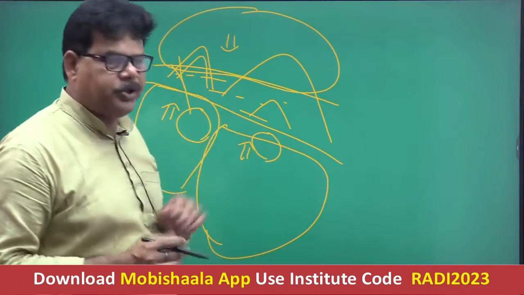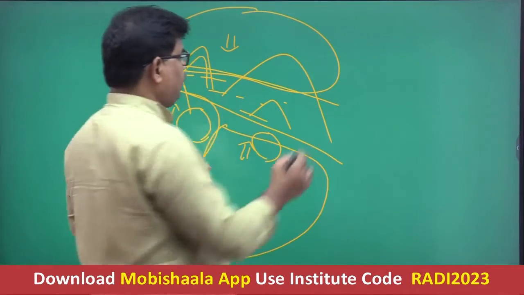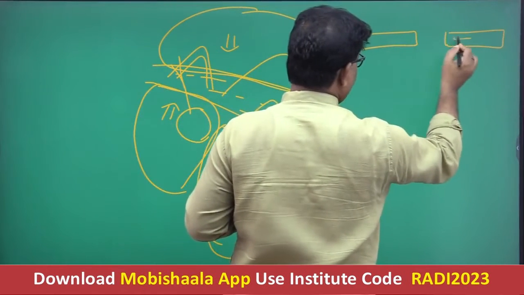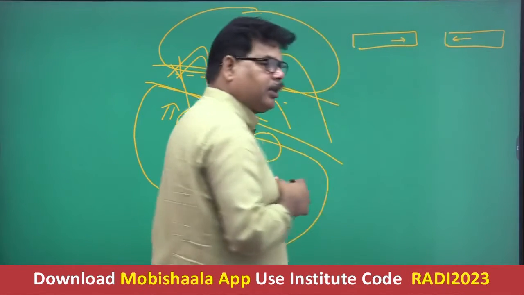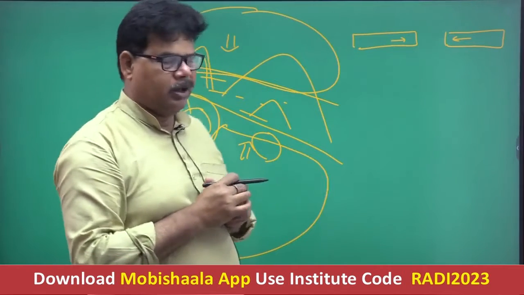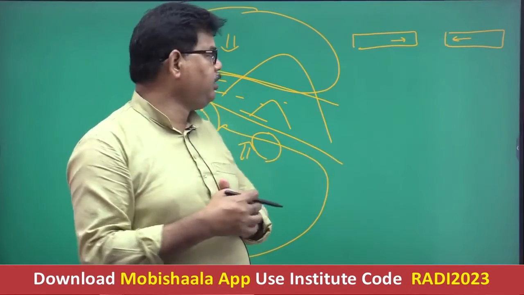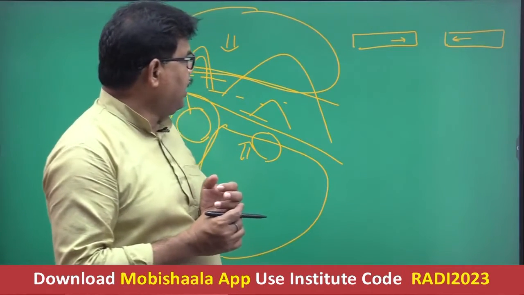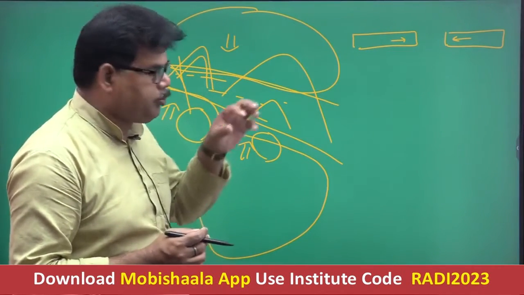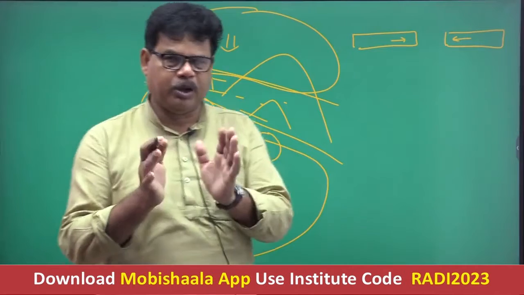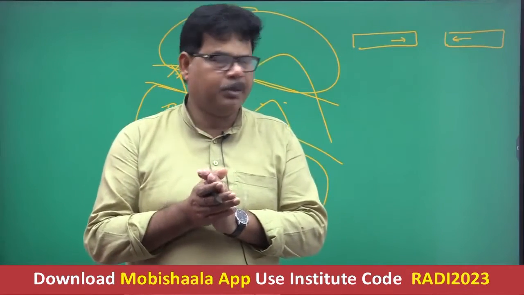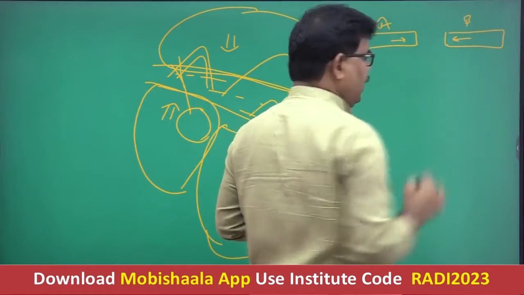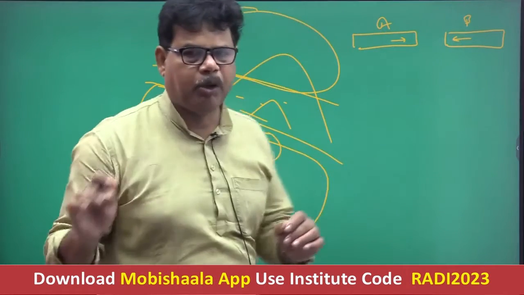Again, now the question is, when two plates are moving towards each other, if this is one plate and this is another plate, and they are moving in each other's direction, what will happen? Which plate will subduct in the downward direction is an important question. Whether A will subduct or B will subduct, okay? So you must keep in mind one important point.